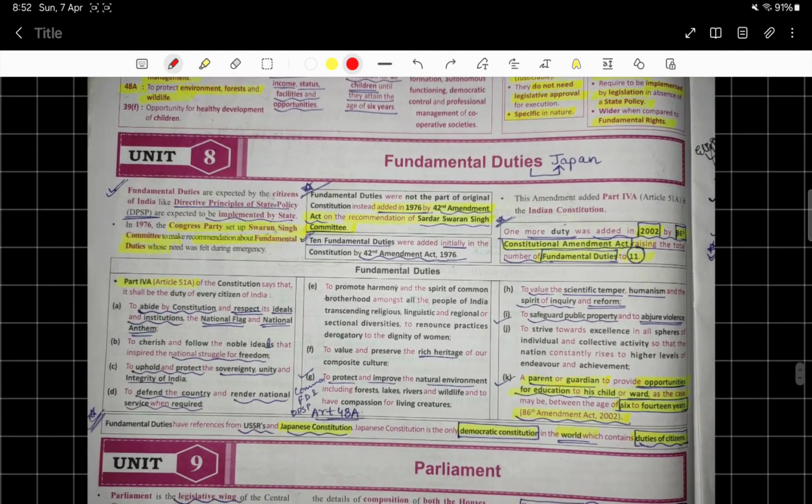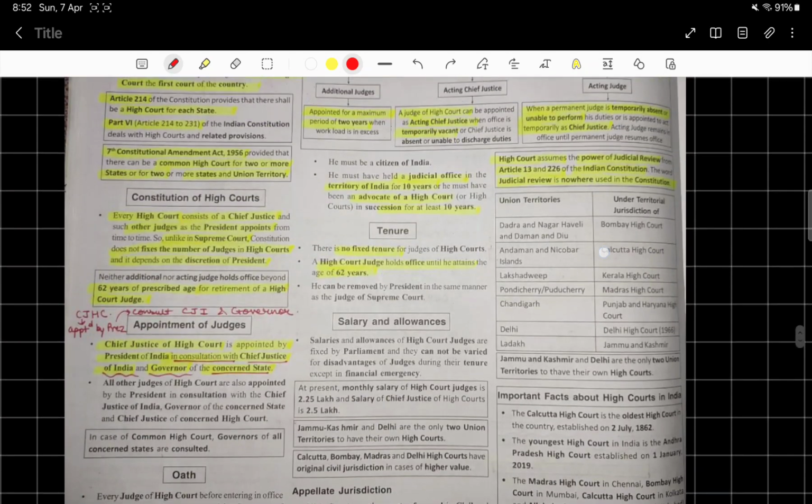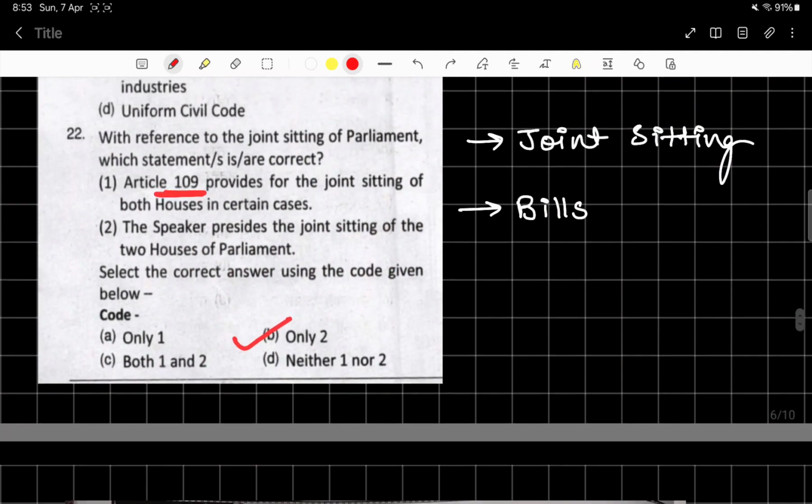Now fundamental duties are also there, so please go through this. When was it added? Through which amendment was it added? According to the recommendation of which committee? It was the Sardar Swaran Singh committee. I'm not drifting from the question I was discussing, but I'm just telling you that these are very important topics which you need to look into very nicely and thoroughly.